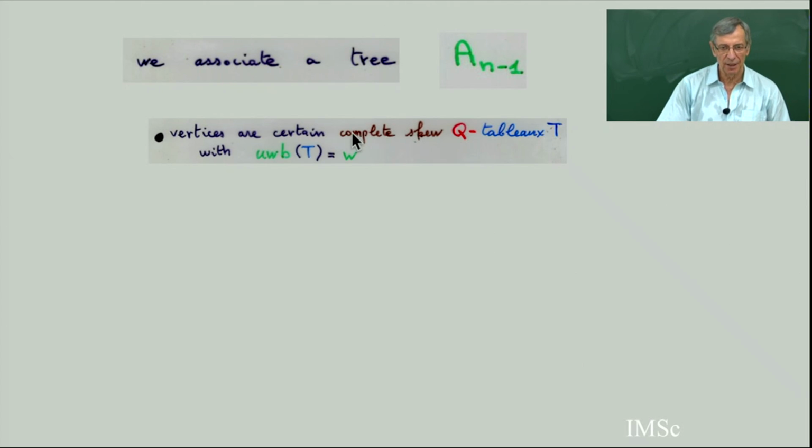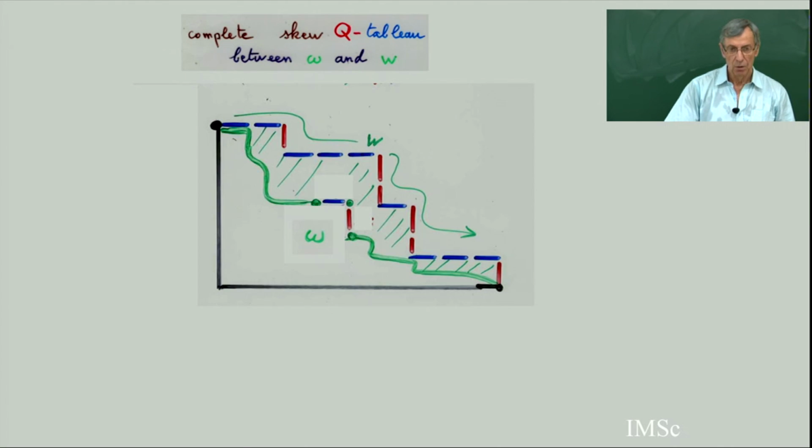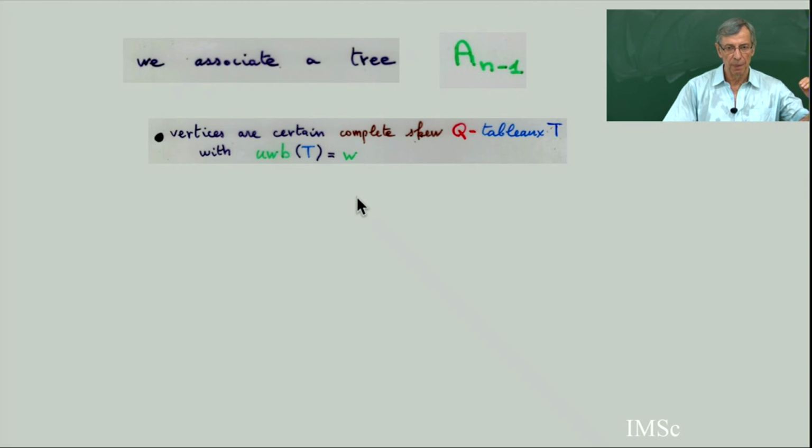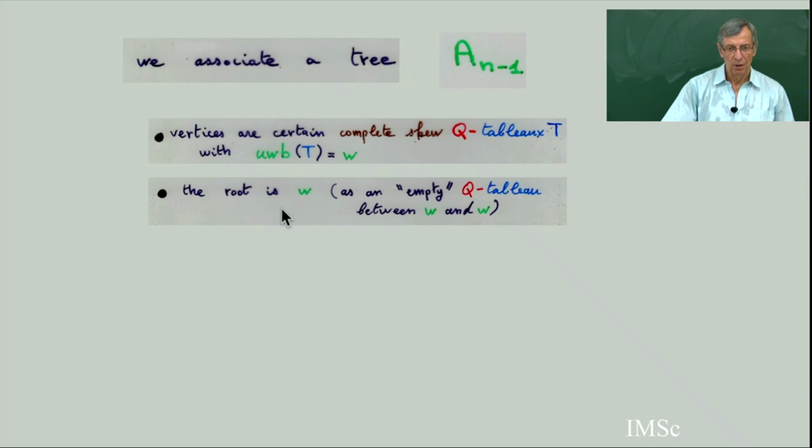So you have a tree A_{n-1}. The vertices are certain complete skew Q tableaux, such that the upper word border is W. So these were the vertices of my trees at step n-1 of the calculus. Then the root of the tree is W, which is an empty Q tableau, omega equal W. It's just the border of the Ferrers diagram. It's a Q tableau considered as an empty Q tableau. There is just a northeast border reduced to one line.